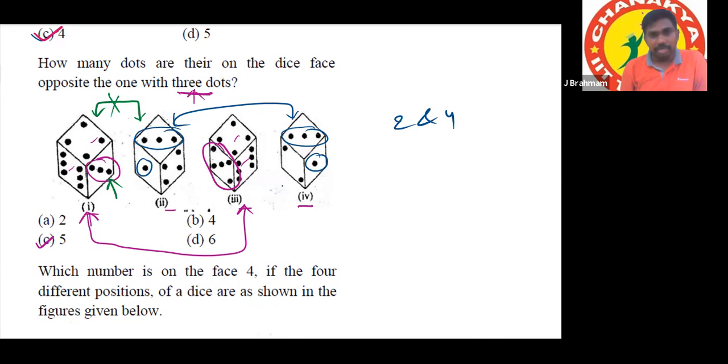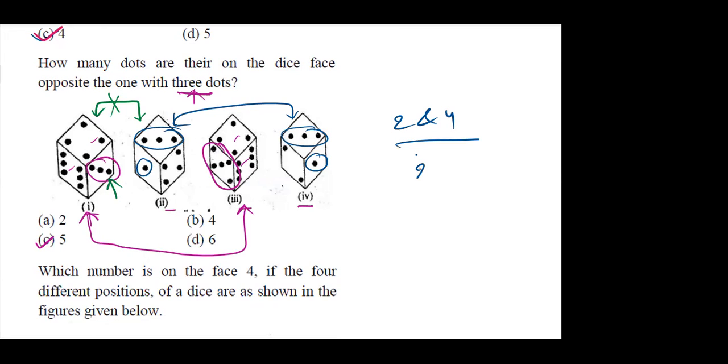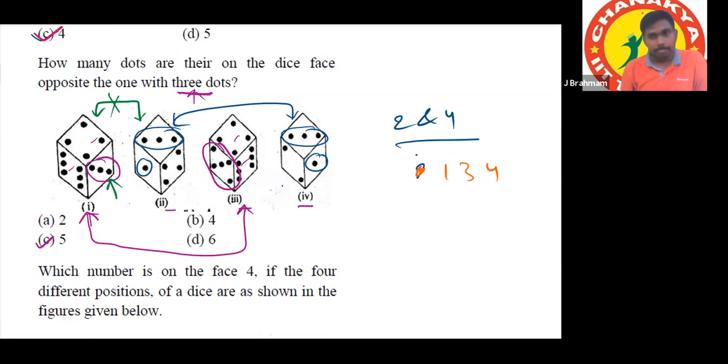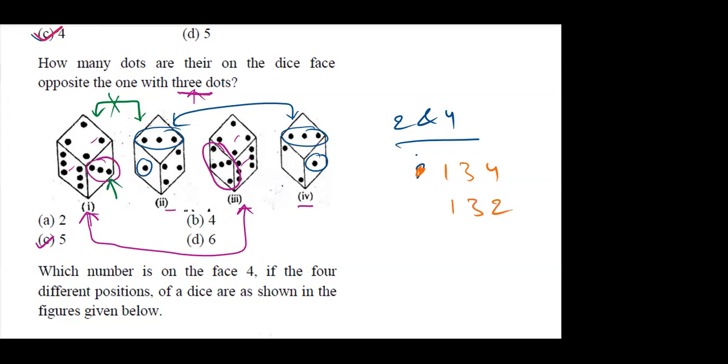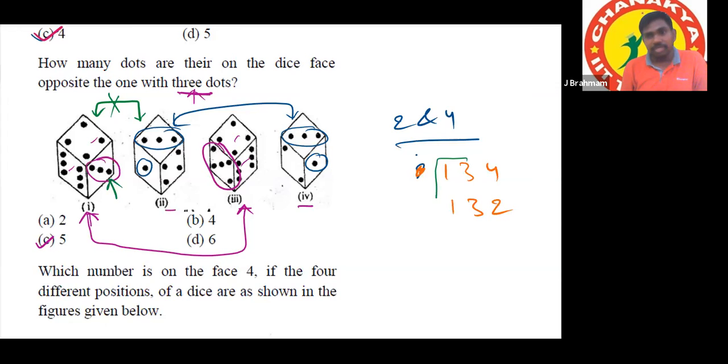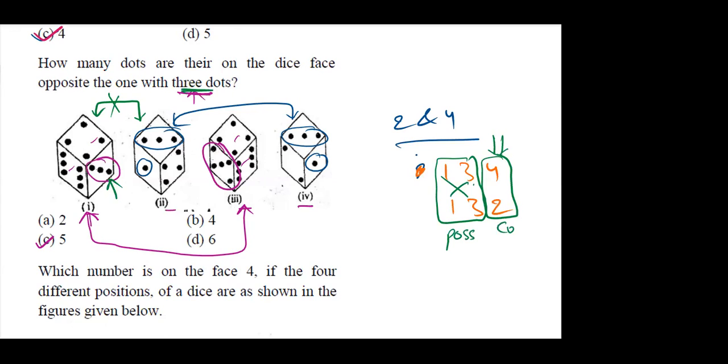In the first dice the numbers are 1, 3 and 4. In the second dice 1, 3 and 2. So it comes under which category? 2 numbers common. If 2 numbers are common, we ignore those common numbers and take the rest as the pair. But here the question is 3 dots, so 3 dots comes to possibilities. It is a possibility, not a confirmed answer.